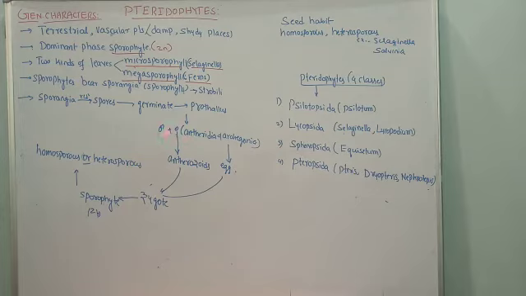Sometimes it may be monoecious or it may be dioecious. If monoecious, both the male and female structures, antheridia as well as archegonia, are produced on the same prothallus. Understood? If they are dioecious, the male prothallus will be separate and the female prothallus will be separate.